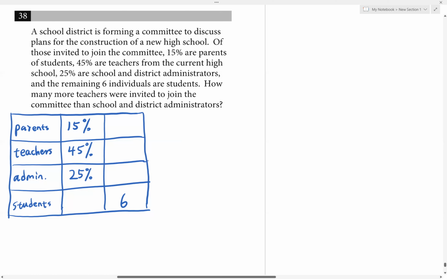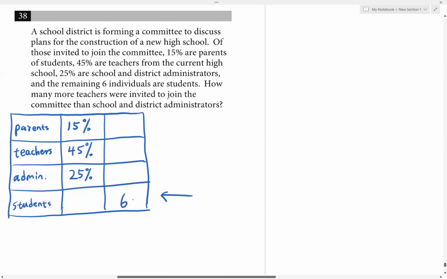The key here is the students, because the only actual number of people that we have is 6. That's 6 students. So we have to use this as a clue to help us solve for the total number of people in the committee.